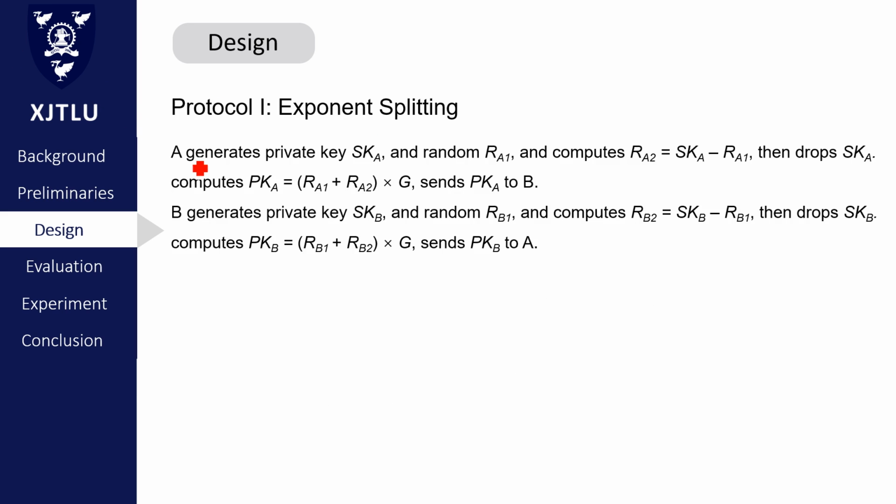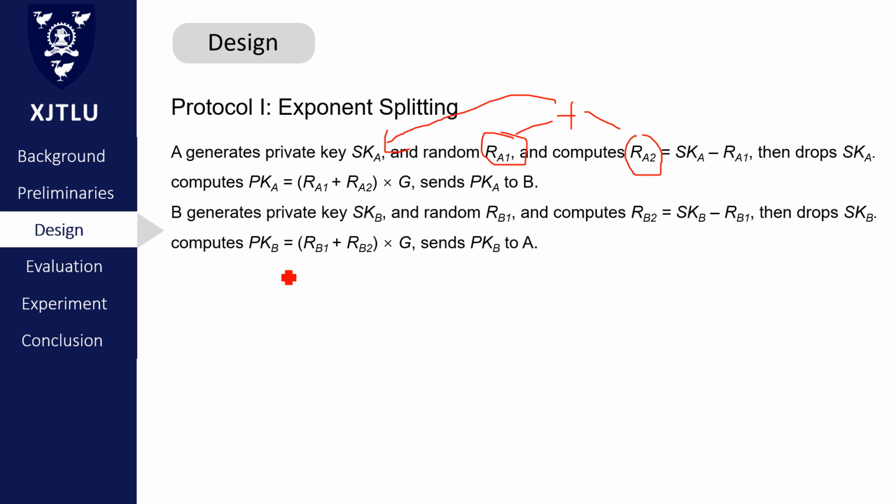Firstly, device A generates private key A and a random number RA1, and calculates RA2, which equals private key A minus RA1, and drops its private key. So, device A only stores RA1 and RA2, but RA1 plus RA2 equals private key A.